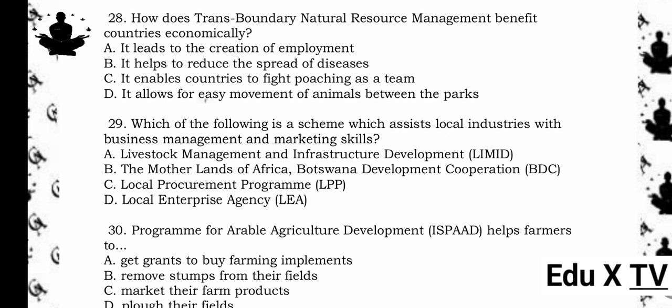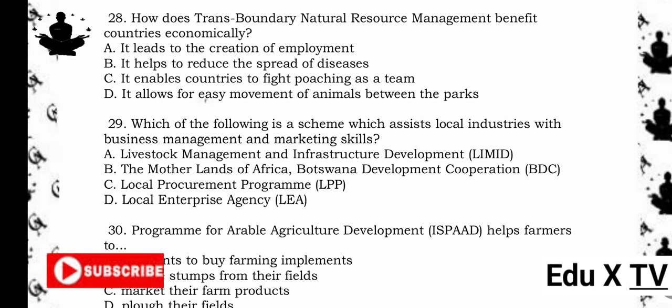28. How does Trans-Boundary Natural Resource Management benefit countries economically? A. It leads to the creation of employment. B. It helps to reduce the spread of diseases. C. It enables countries to fight poaching as a team. D. It allows for easy movement of animals between the parks. The answer is A. It leads to the creation of employment.